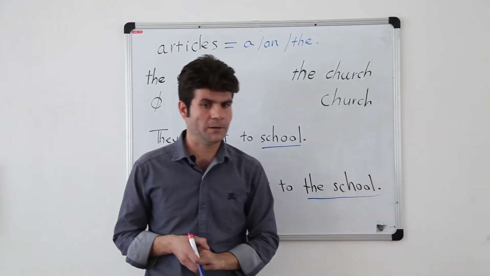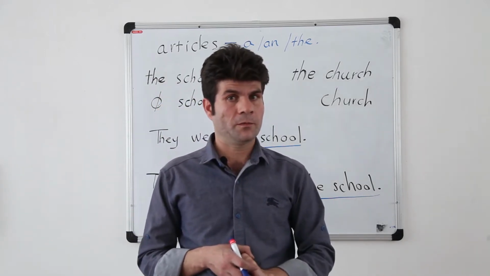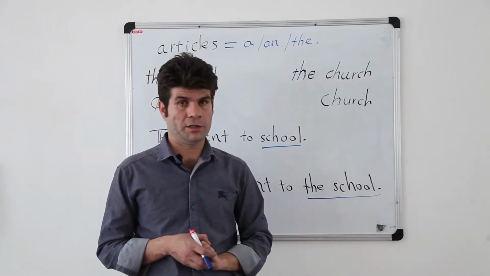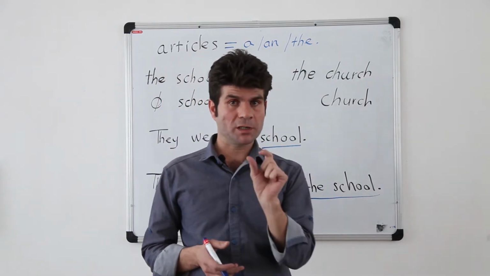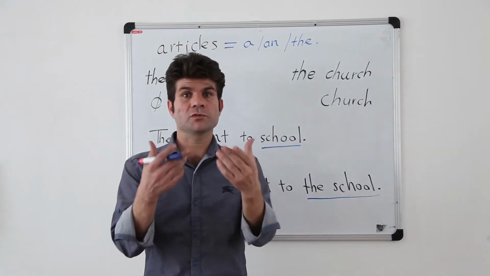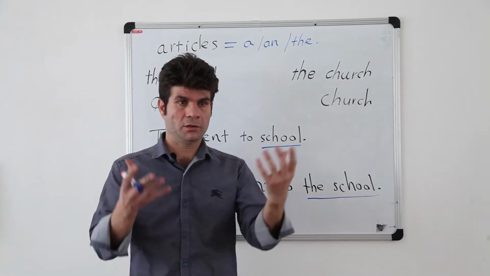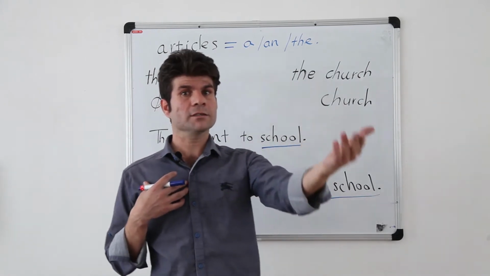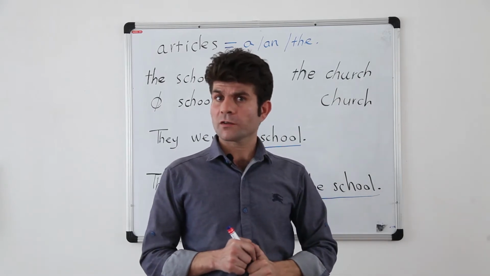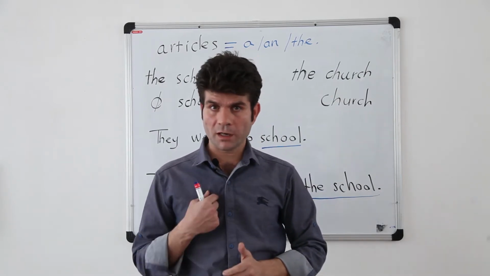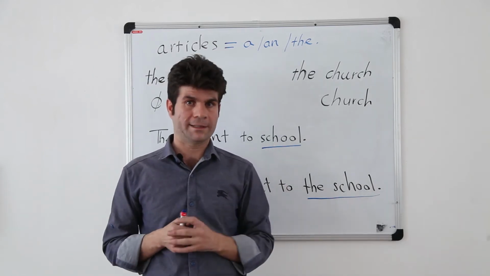For example, we say, I saw a man on the street yesterday. Or I have a car. I need a car. Means I'm talking about a car that you don't know. Or we have the for something that for me and my listener is familiar. I say, I got the car. I'm talking about a car that both of us know.